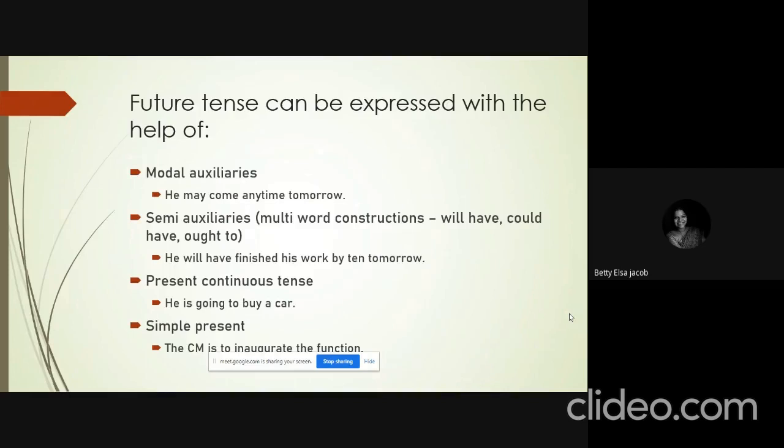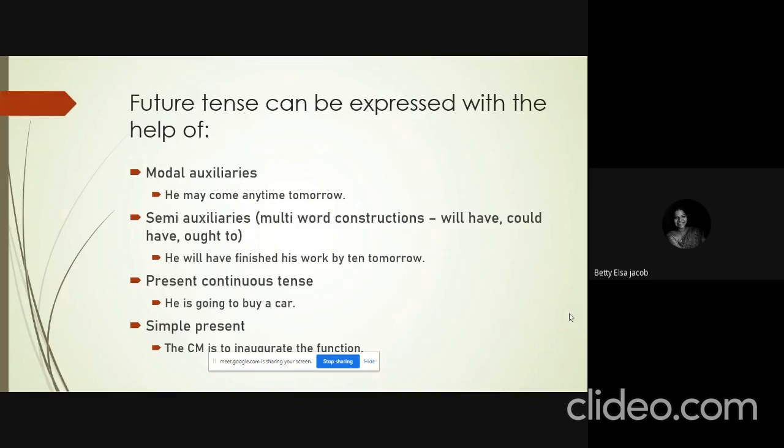Semi-auxiliaries can also be used to refer to a future action. Semi-auxiliaries refer to multi-word constructions. You have two or more auxiliary verbs coming together in such semi-auxiliaries. It can be will have or could have or ought to. Look at the sentence. He will have finished his work by 10 tomorrow. Now here we have a semi-auxiliary. We have two helping verbs coming together, will and have.